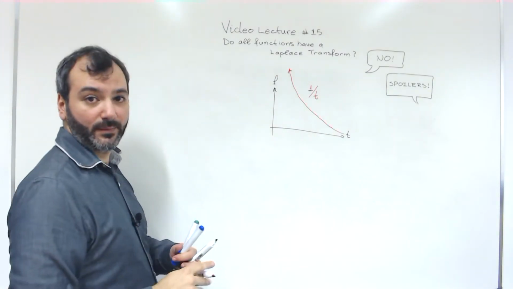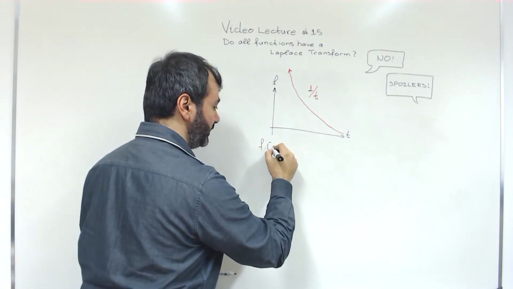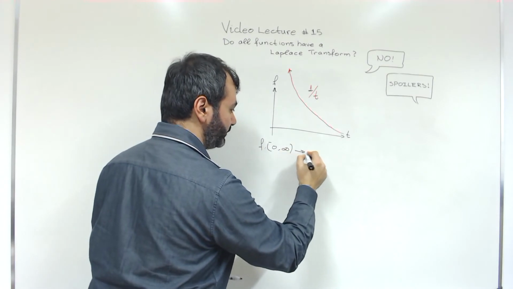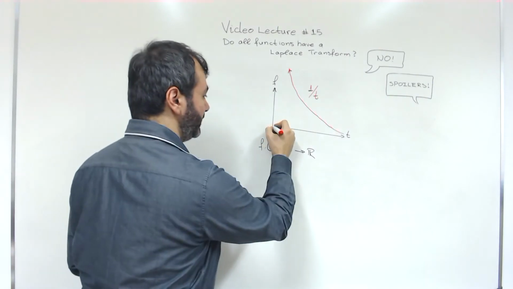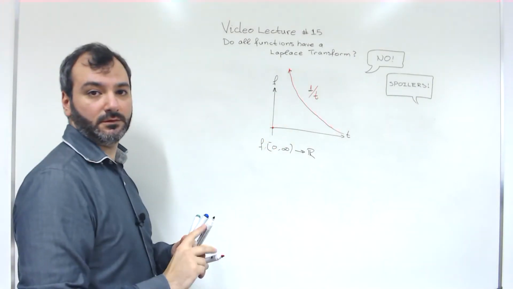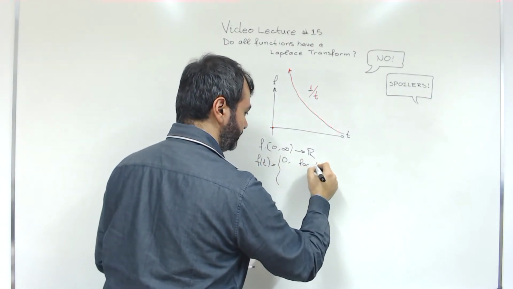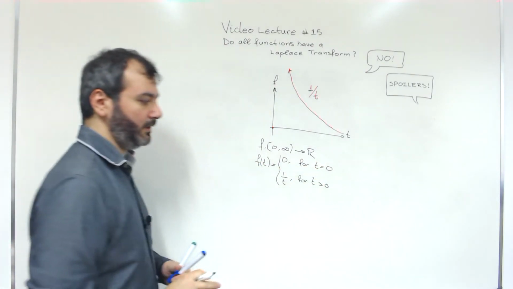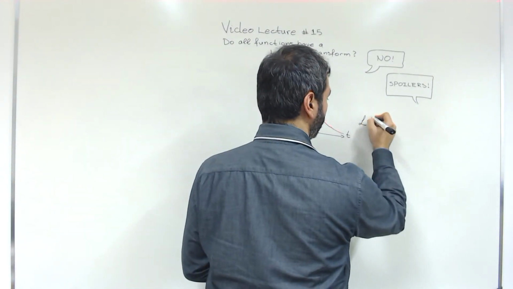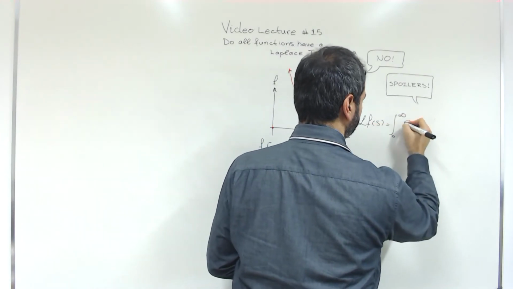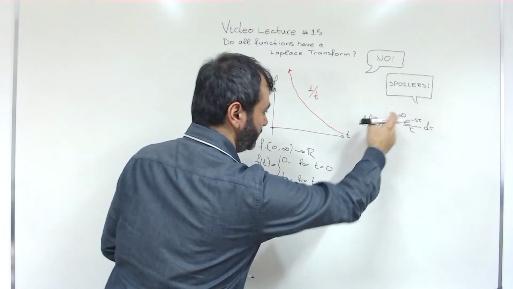We have been talking about time domain signals, and we've said that these are functions of this form. So we must define it at 0. If we must, let's give it the value 0. So to write the whole of it, we're talking about this function. Okay. And now we have the Laplace transform of this function is this integral from 0 to infinity.